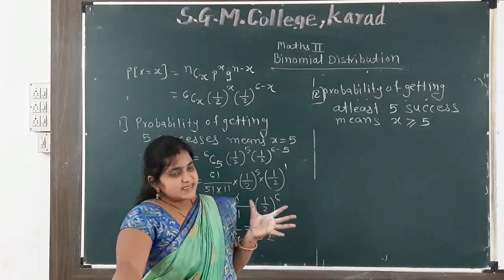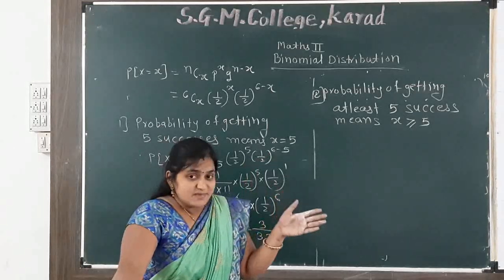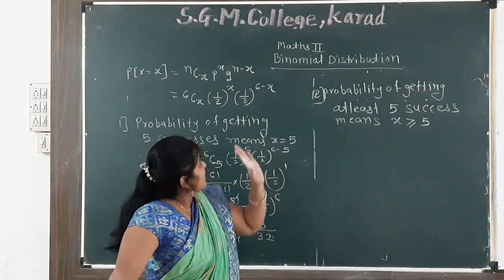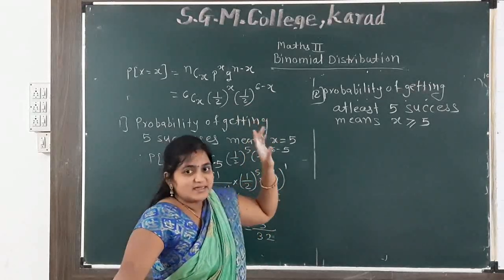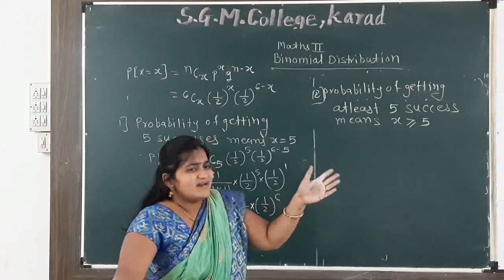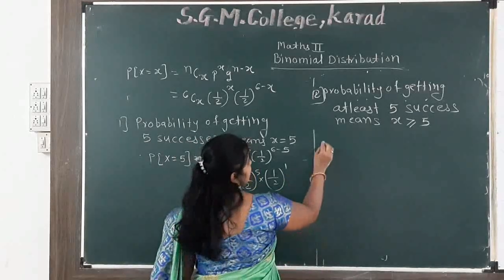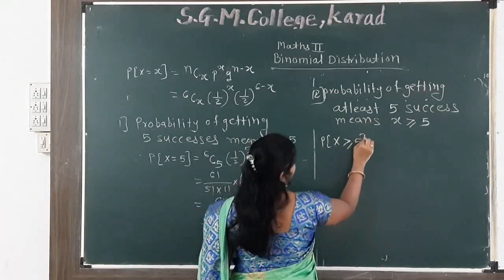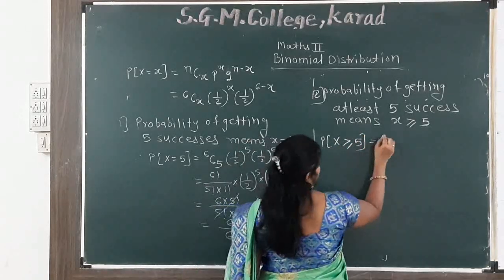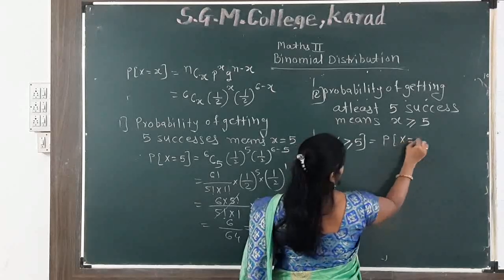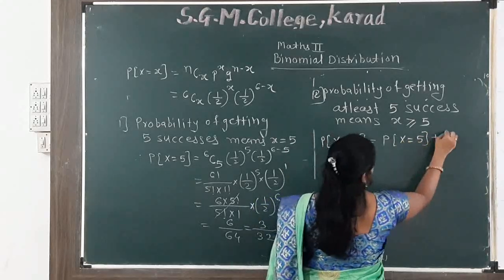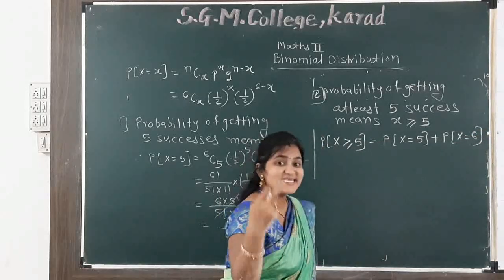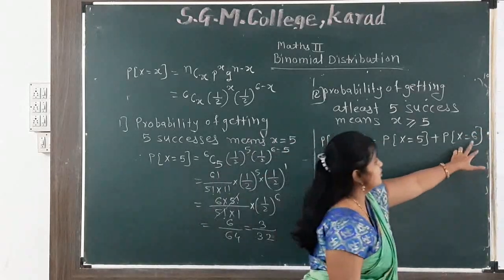मुझे means यहाँ पे हमें 5 टाइम्स और नंबर मिल सकते हैं, 6 टाइम्स। सॉरी, अब तो हमारा एक्सपेरिमेंट कहाँ तक है? 6 तक है। सो 5 या 6 तक हमें पॉसिबिलिटी है। So P of x greater than or equal to 5 we can write as P of x equal to 5 plus P of x equal to 6, because the die is thrown only 6 times. So last x is equal to 6.